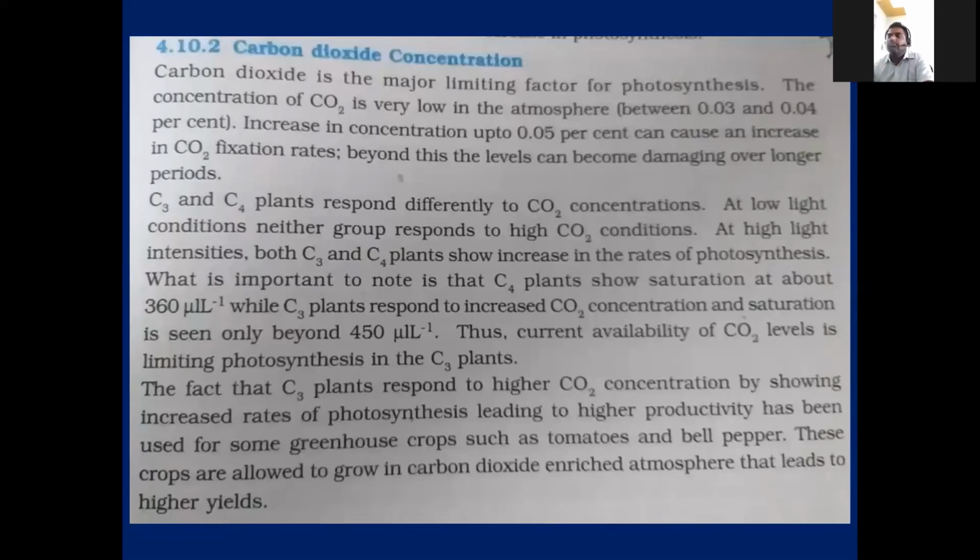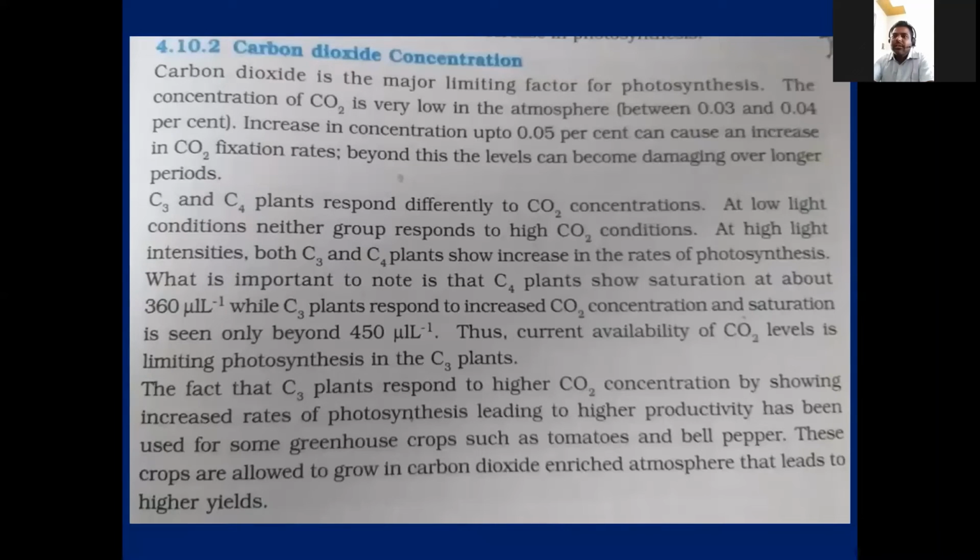A number of farmers are now using greenhouses. There, when the plant releases CO2 in respiration, that CO2 will not be sent to the atmosphere. It stays in the greenhouse itself.